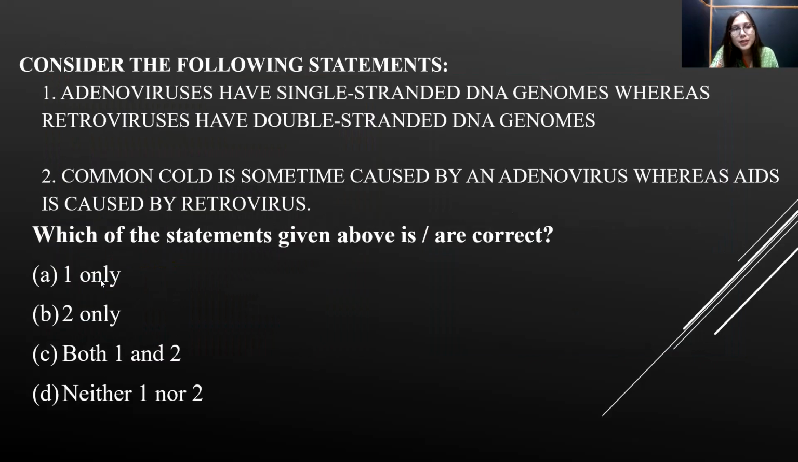Moving on to the next question. Consider the following statements. Again, questions on virus have come, right? Virus from the UPSC perspective is very, very expected and very, very important because of COVID-19. So UPSC expects you to know about different viruses. Adenovirus has a single-stranded DNA genome, whereas retrovirus has a double-stranded DNA genome. Now, this term retrovirus is very common. Why?